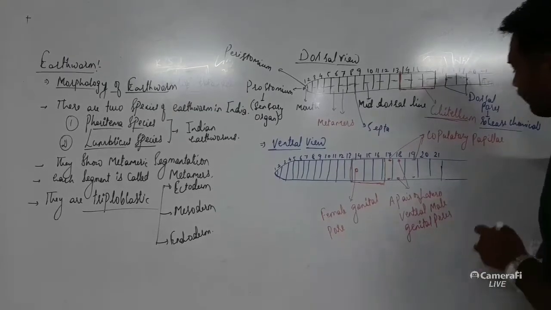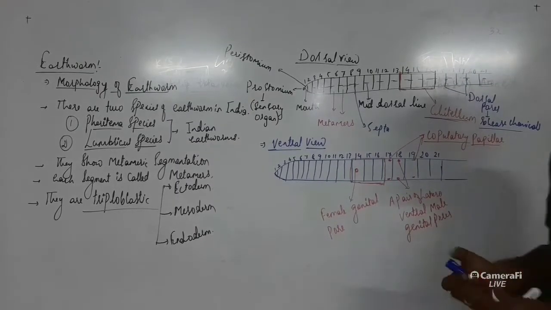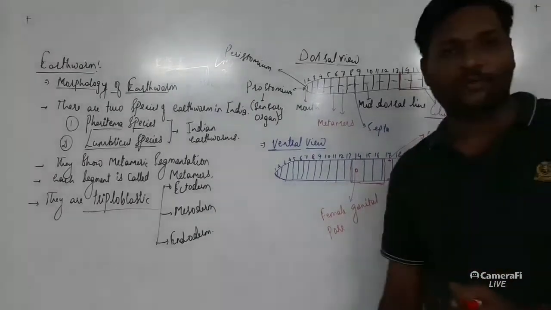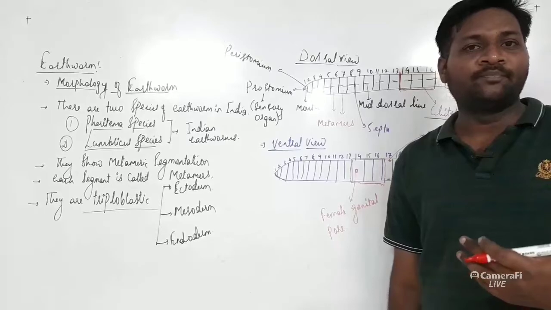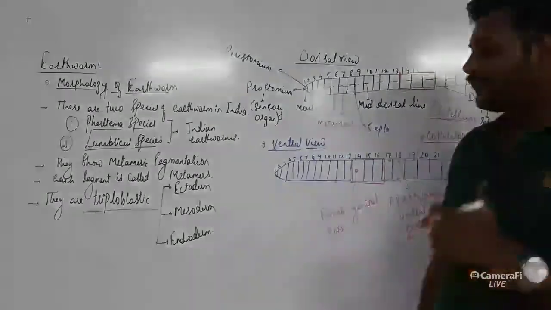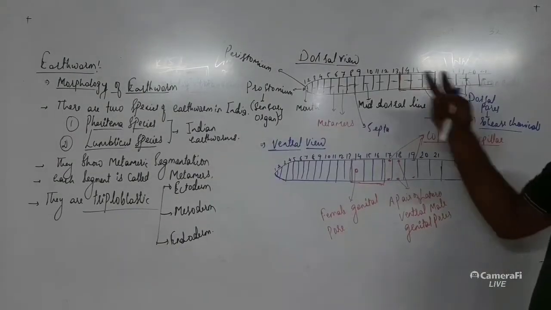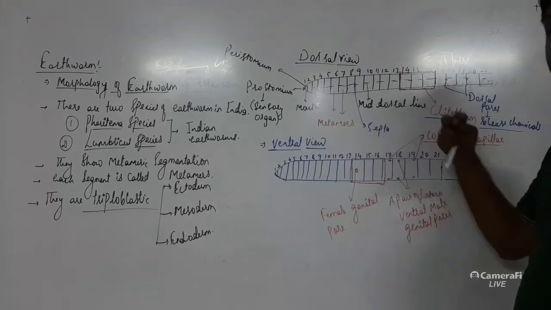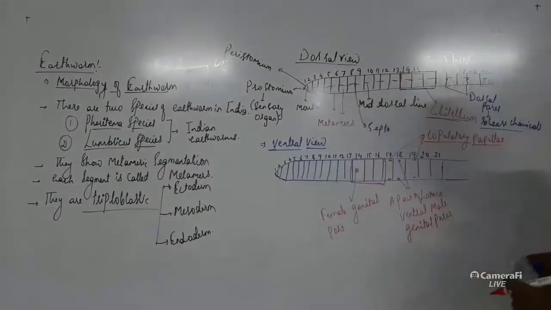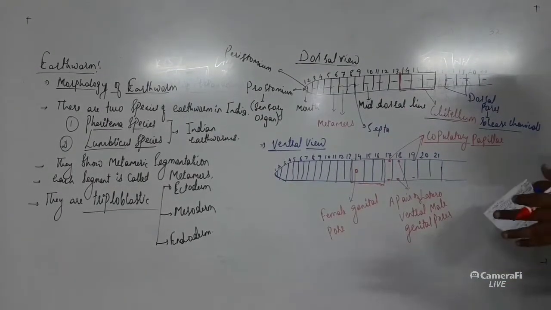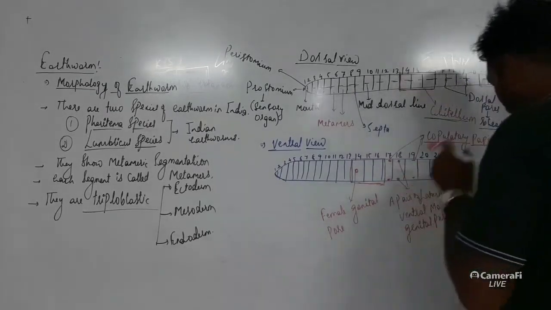There is a presence of copulatory papillae. Now what is the function of copulatory papillae? In the case of earthworm also, reproduction takes place between two different earthworms. Although they have both the gametes, the production of the gamete will be alternative: either the female will develop first or the male will develop. So when the male is developed, the sperms will go and fertilize the eggs of another earthworm. At that time the earthworms are held together with the help of copulatory papillae. So this is about the copulatory papillae.